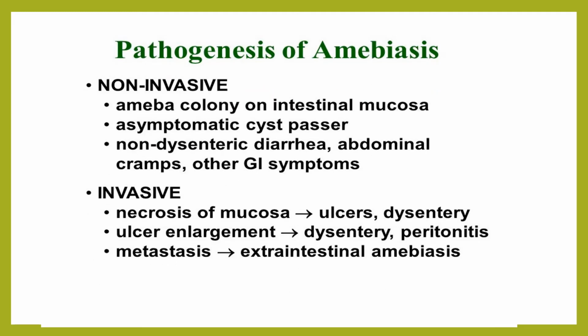So we can classify the pathogenesis of amebiasis into two types: non-invasive and invasive. In non-invasive disease, amoeba colonies are formed on the intestinal mucosa, and the patient might be an asymptomatic cyst passer, or might have non-dysenteric diarrhea, abdominal cramps, and other GI symptoms. Whereas in invasive disease, there is necrosis of the mucosa, which causes ulcers and dysentery, and ulcer enlargement causes peritonitis. There might also be metastasis into extraintestinal sites, like the lung and other sites.